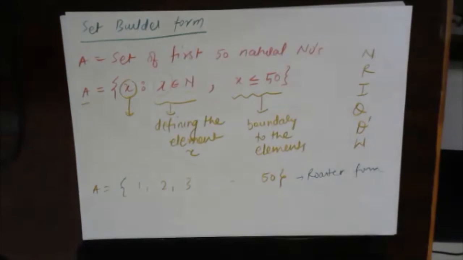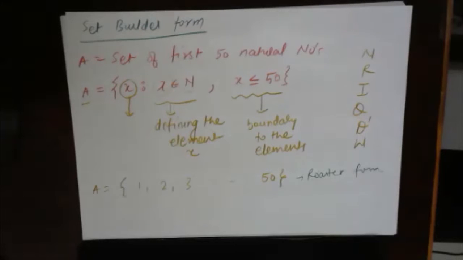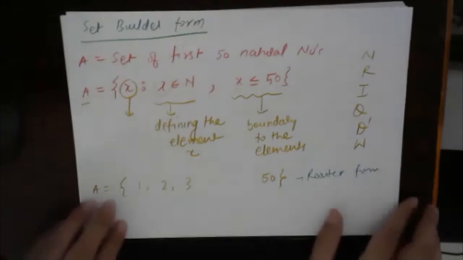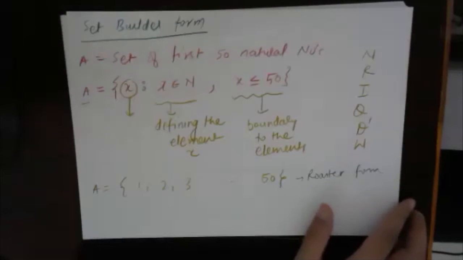Fast. I'm giving you time, 1 minute. Okay, done. Very good. Done, everyone.